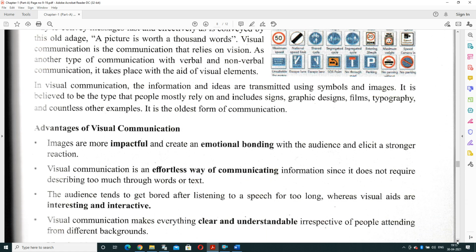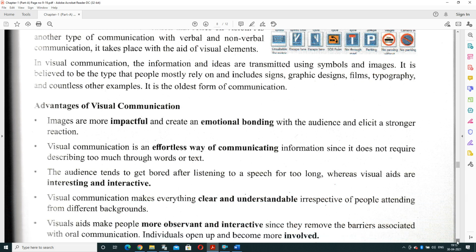Now, advantages: images are more impactful, create emotional bonding with the audience and elicit a stronger reaction. Visual communication is an effortless way of communicating information, since it doesn't require describing too much. We need not describe what is the meaning.